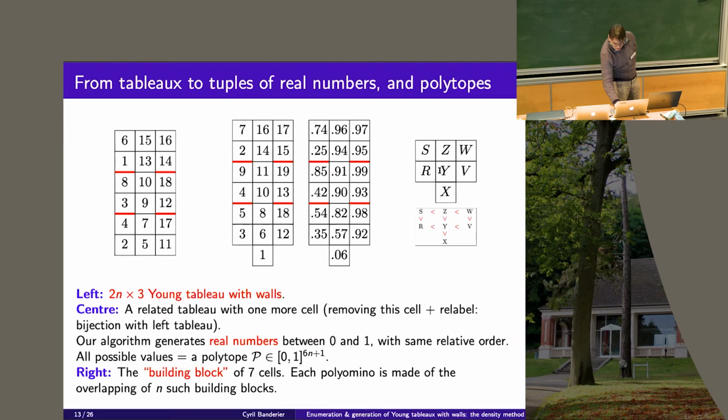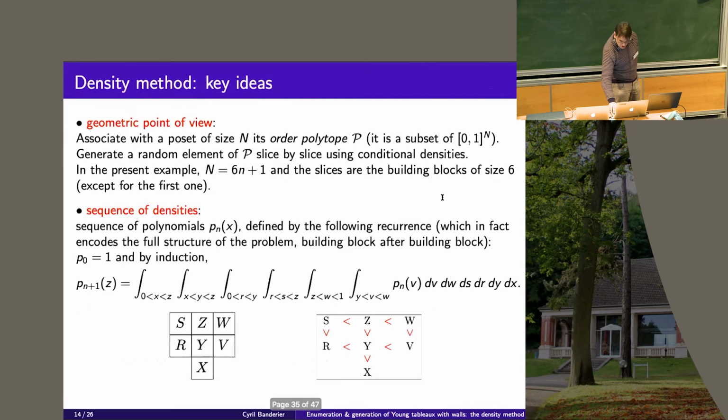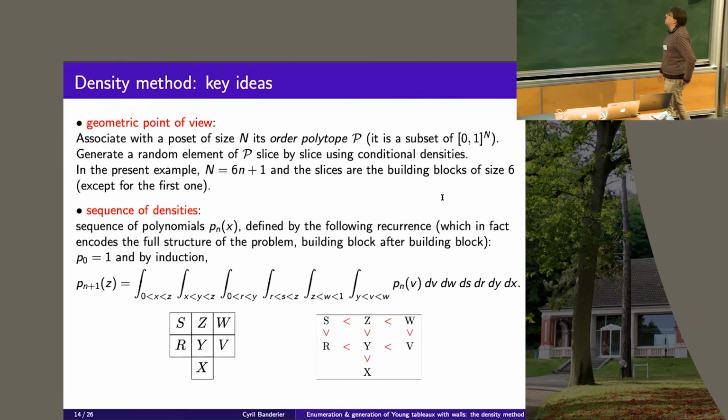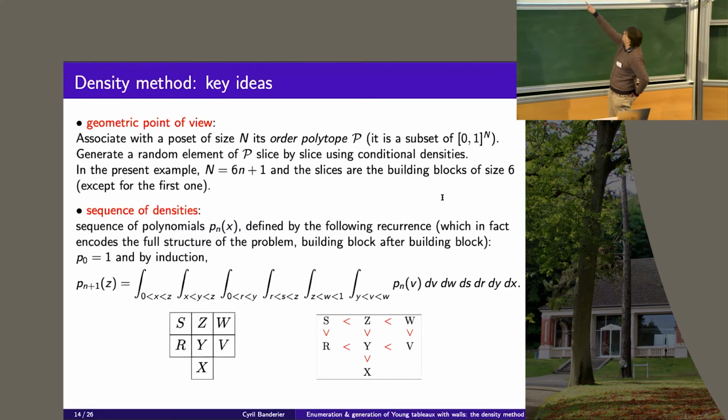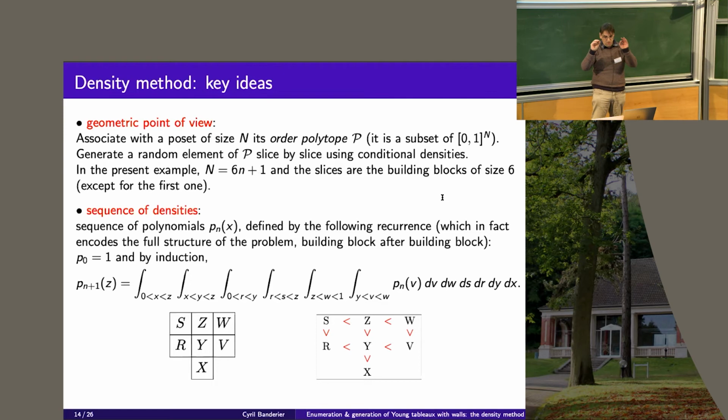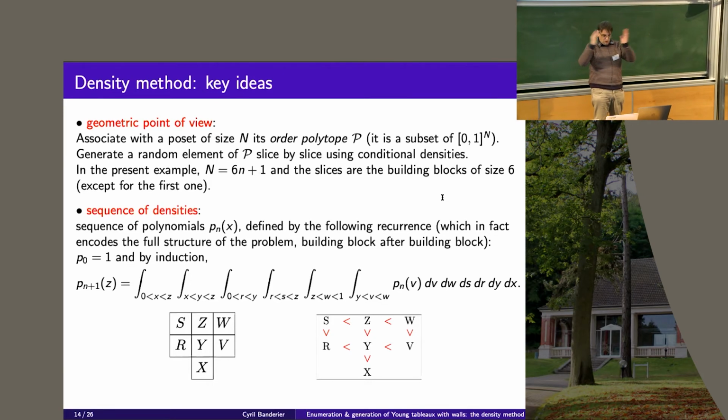Here you generate a number which is larger than 0 and smaller than y. Here between r and z, and y is between z and b. Okay, so you have a lot of constraints like this, which are given, in fact, by this integral. The integral that I have here is exactly saying that all my values were chosen according to the ordering constraints.